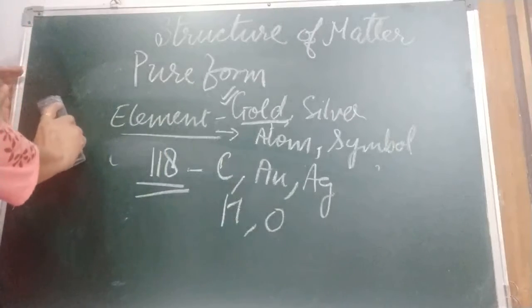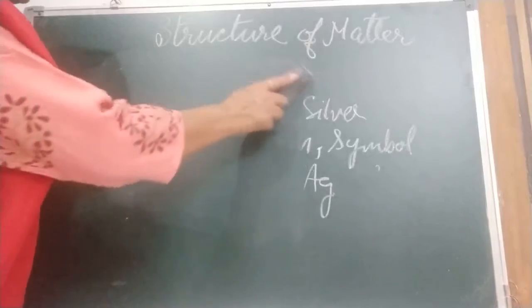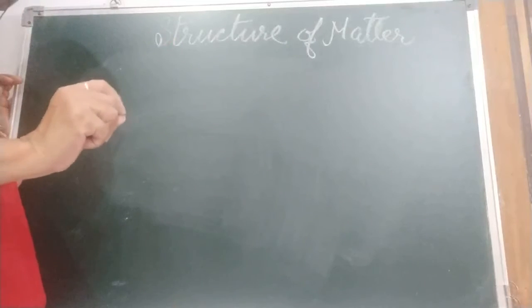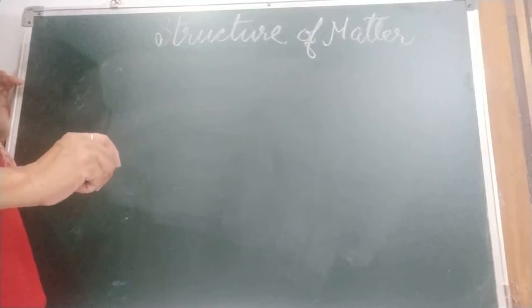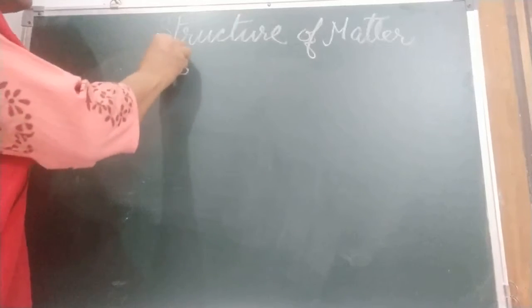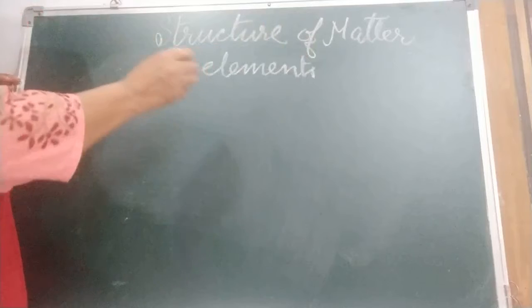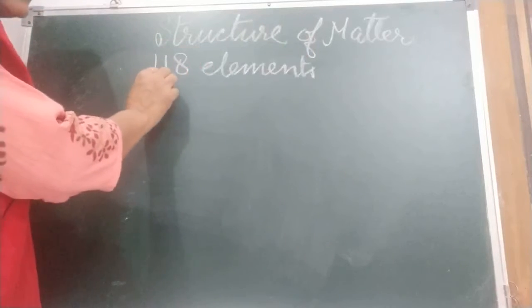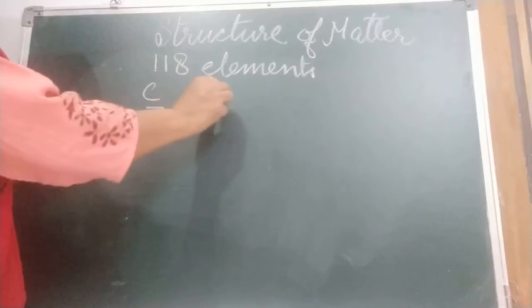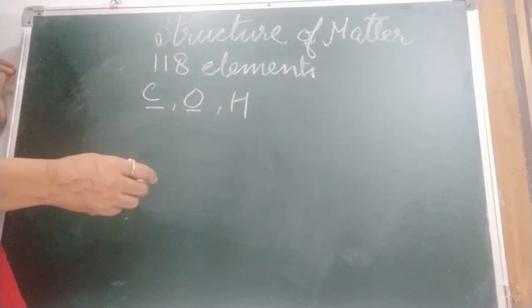Now children, in English there are 26 alphabets and we have made innumerable words out of them. In the same manner, out of these 118 elements, by the combination of these elements, innumerable new things are formed and we call that compound.